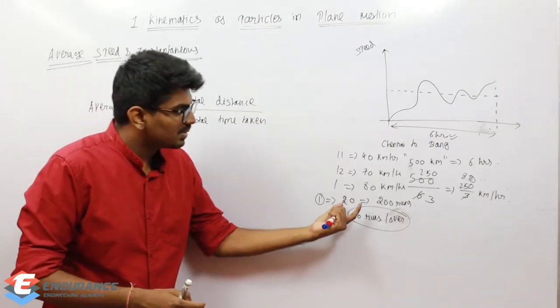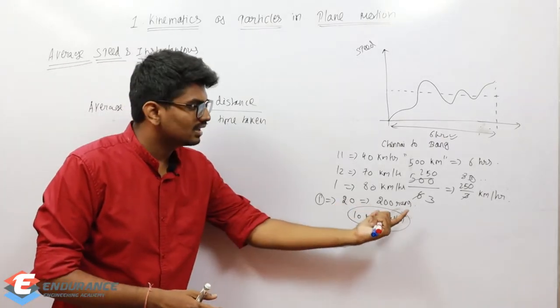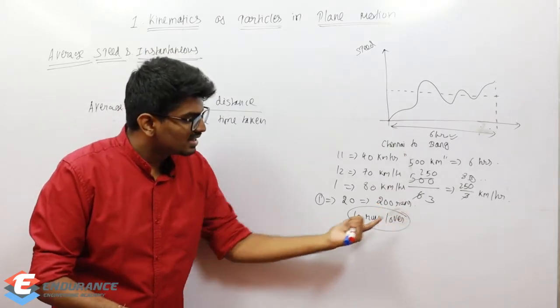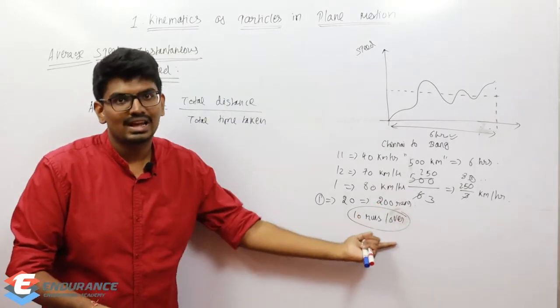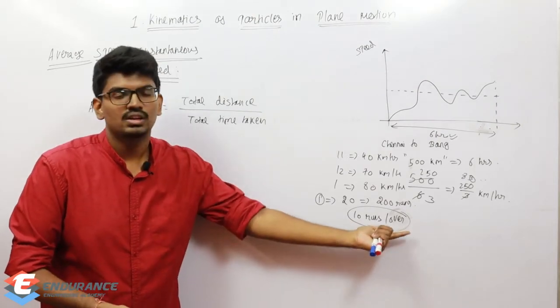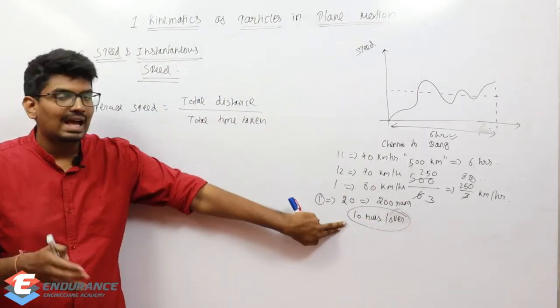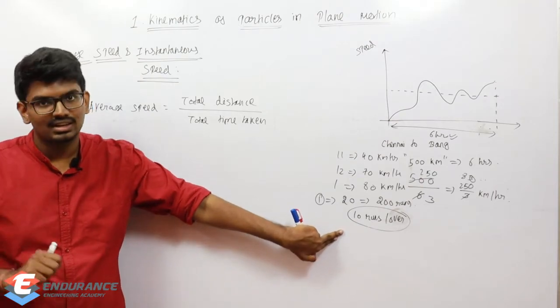But in a total period of 20 overs, the team India has scored 200 runs. So obviously, if I take the overall average, it's 10 runs per over. So this is also something which we can relate with average speed. So this is the average value, okay, average run rate.